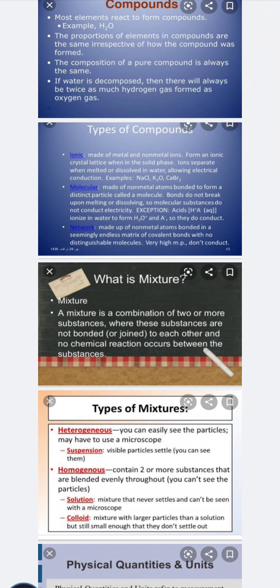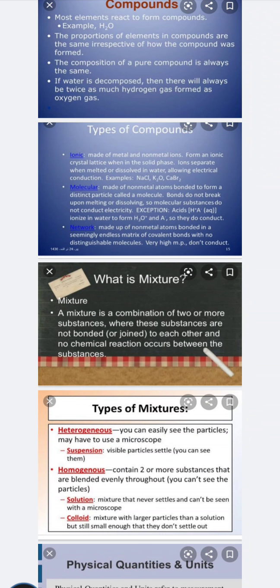Compounds further have types: ionic compounds, molecular compounds, and network compounds. Ionic compounds are made up of metal and non-metal ions that form an ionic crystal lattice in the solid phase. The ions separate when melted and dissolved in water.